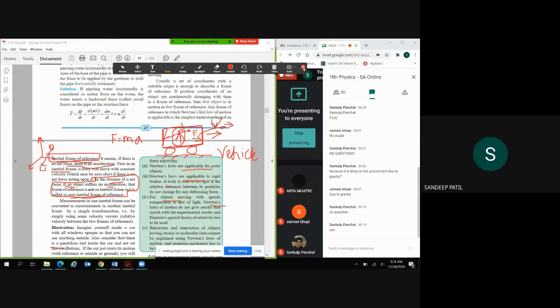There is some force. Has anyone applied force on you? No, there is no such force applied on you. आपको किसी ने ढकेला नहीं है कि आप राइट में जाओ करके. This is just, we can't define in terms of Newton's law of motion.